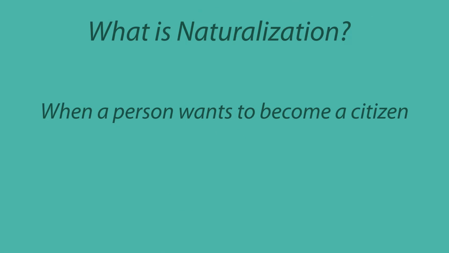What is naturalization? It is when a person wants to become a citizen and the process they must go through to become a citizen. Most often, it is the husband who is applying for citizenship, and the wife and children become citizens along with the husband. This is not true today, as each person must apply for their own citizenship. In some cases, when there was a marriage and the husband was a citizen of the United States, the wife would become a citizen. Again, this is not true today.